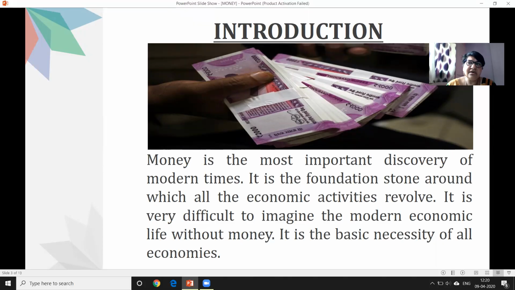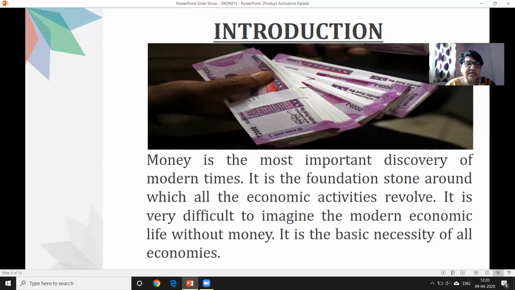Actually, students, in the olden days, or we can say in primitive history, there was no money. A lot of problems people were facing. Just to overcome those problems and limitations, money was invented. And we can say this is the most important discovery of our modern times, because without money, we cannot imagine even a single economic activity.